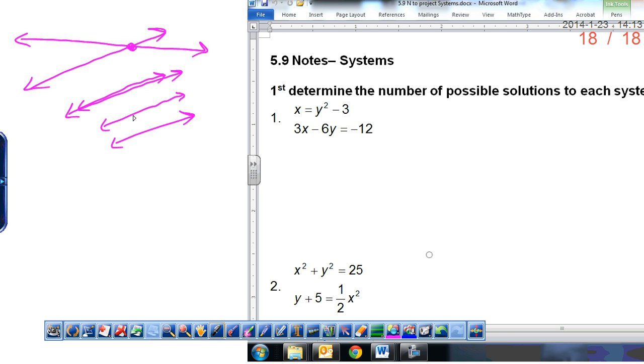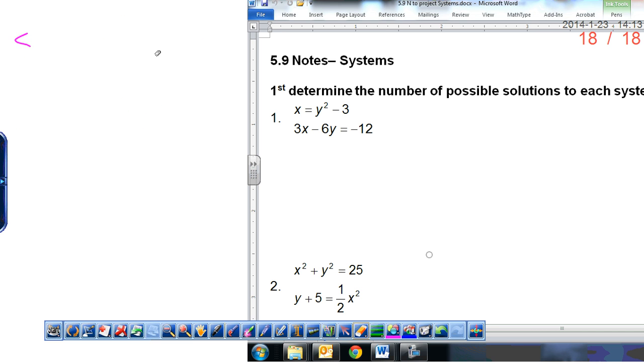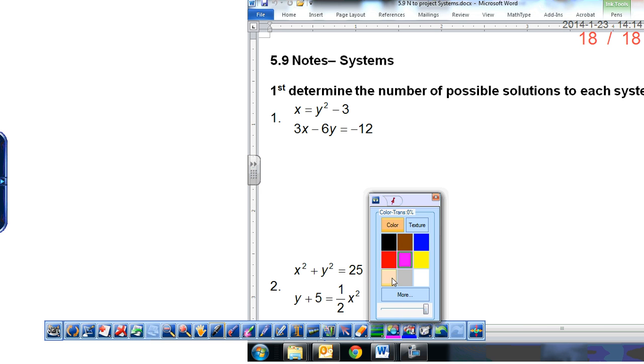Okay, so what we're going to do with these different types of conics and lines is figure out what the possibilities are. So let's look at number 1. x equals y squared minus 3, and 3x minus 6y is equal to negative 12.